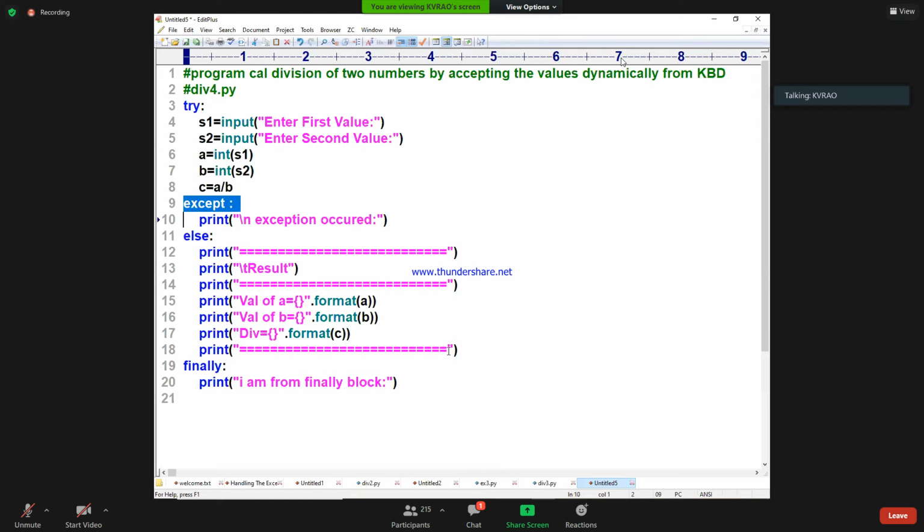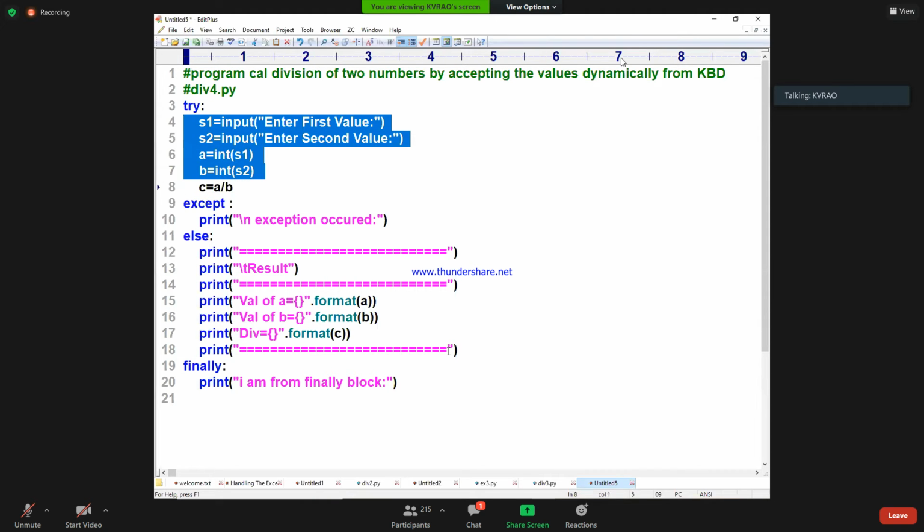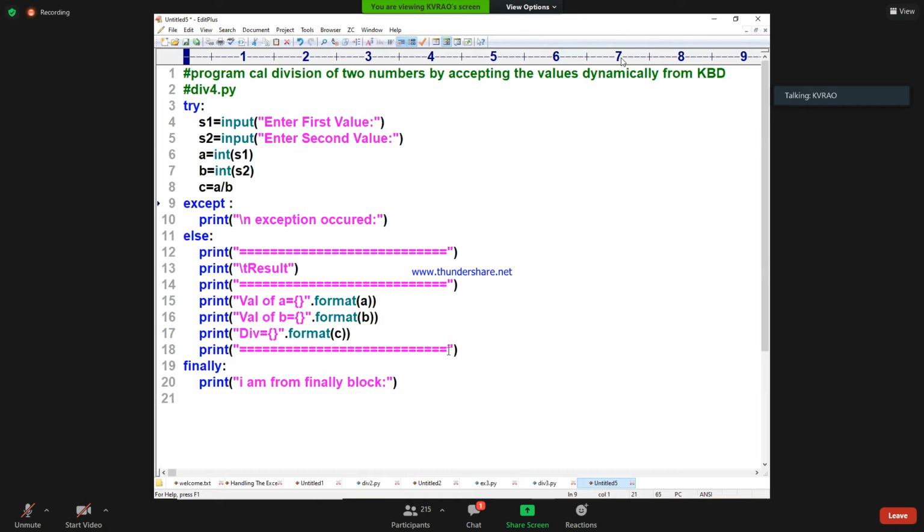This except block, line number 9, will handle all types of exceptions. So the user gets confused. So you need to give a user-friendly error message. But this is not the appropriate way. But here I wrote except, why? To handle any type of unknown exceptions, to catch any unknown exception.